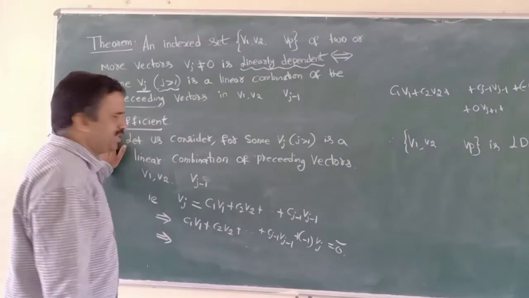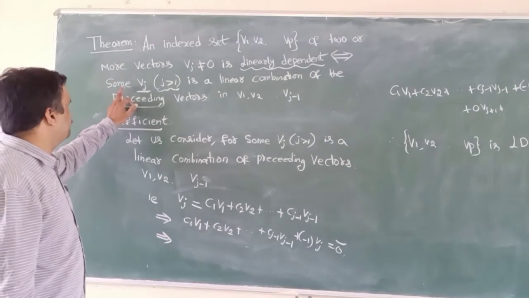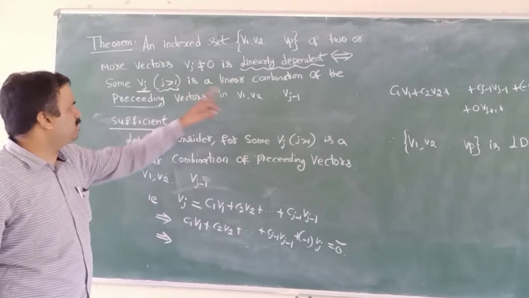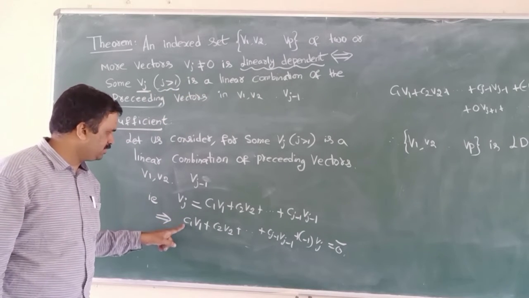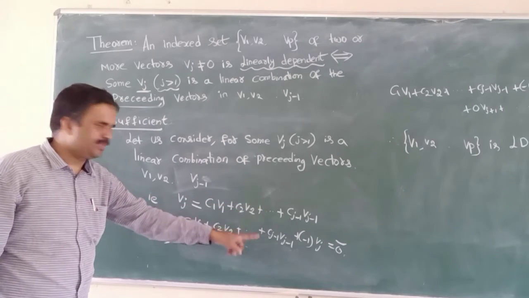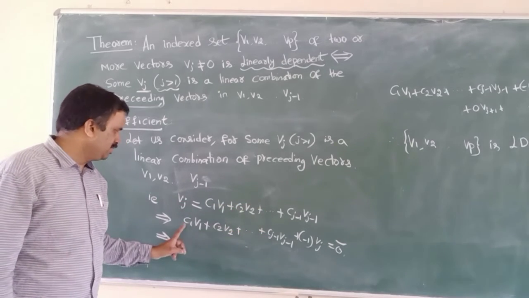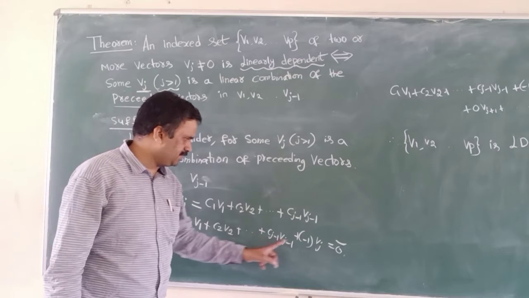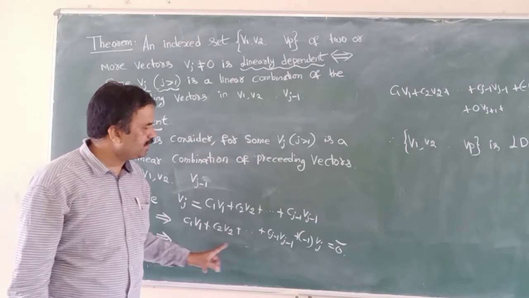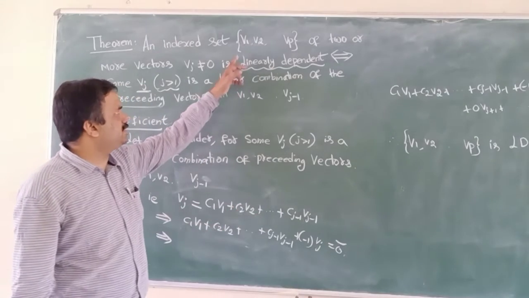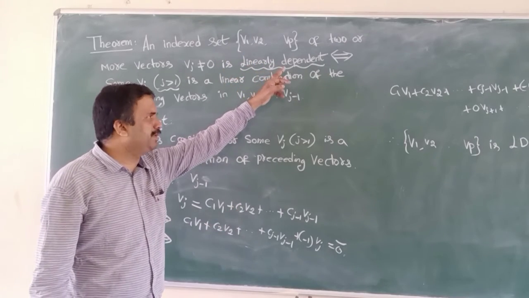So for the sufficient condition, I am considering Vj is a linear combination of preceding vectors. I wrote the equation, simply moving Vj to the right-hand side. So totally C1, C2, Cj minus 1 and minus 1, these coefficients are not equal to 0. But I know that the indexed set consists of p vectors.